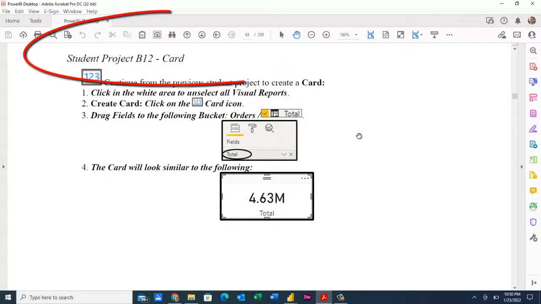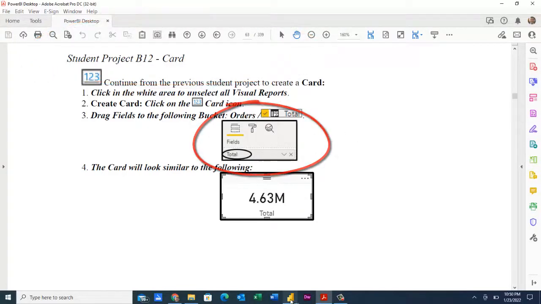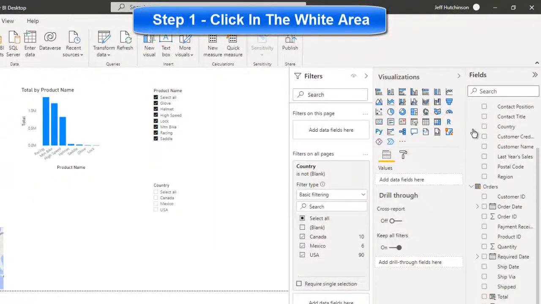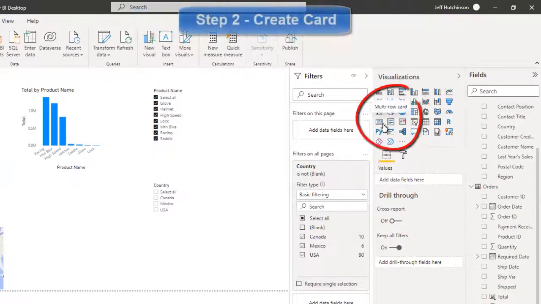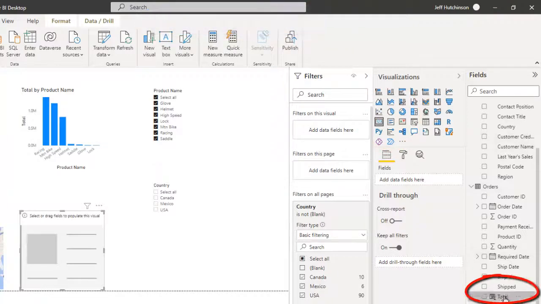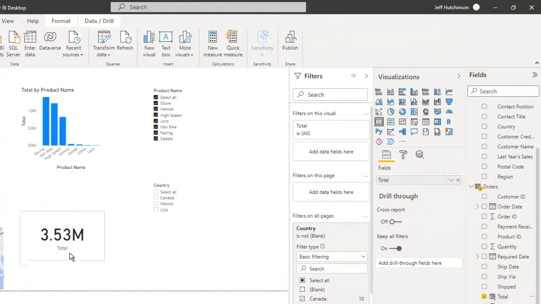Student project B12, it looks like we're going to create a card and we're going to put the total value in there. Let's come over to Power BI. Click on the white area to make sure nothing's highlighted. Choose the little card icon, the 1, 2, 3. And in the field list, we're going to come to the orders table and drag the total field into the card. And there we go.